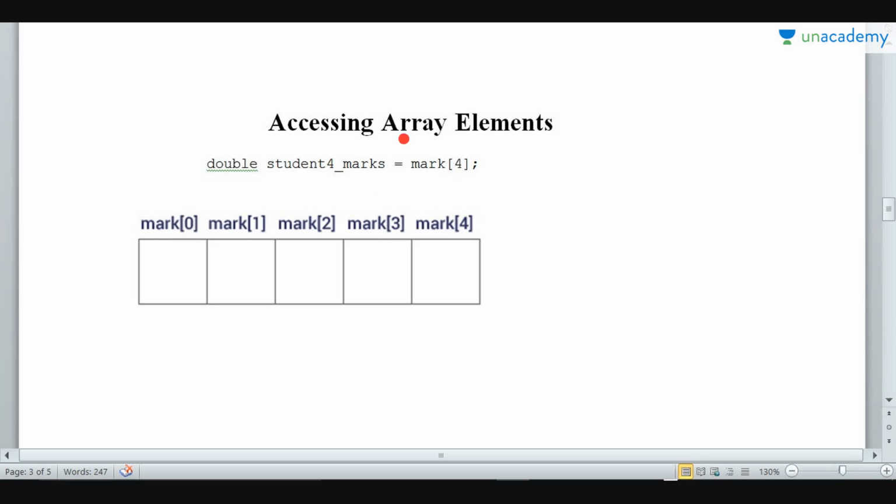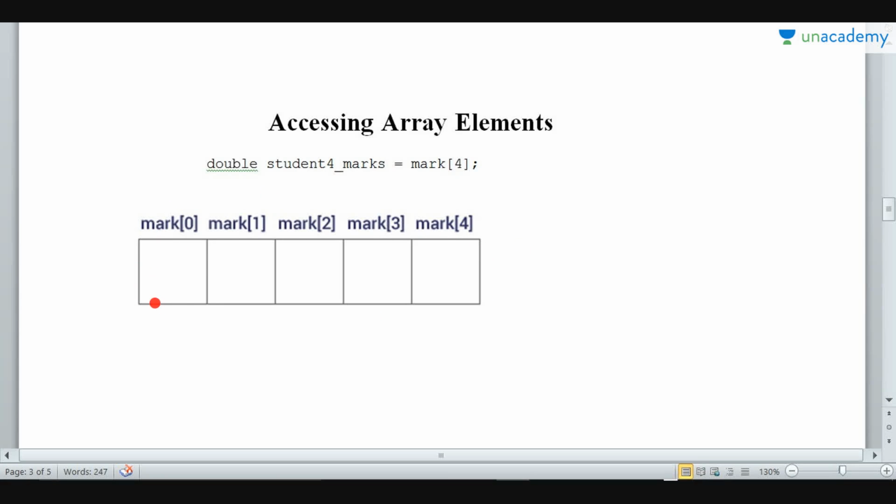We want to store the marks of student 4 inside this variable student4Marks, which is of data type double, so we can carry out some operations on the marks of student 4. That is a mark that is stored in the array which can be referenced by mark[4]. Mark is the name of the array and 4 is the index of that array of which we want the value.